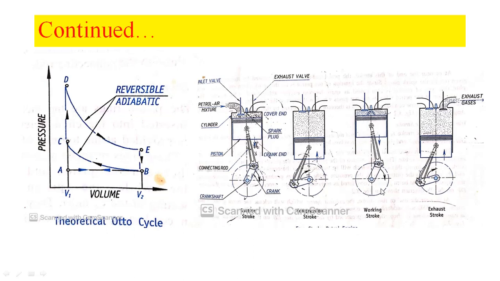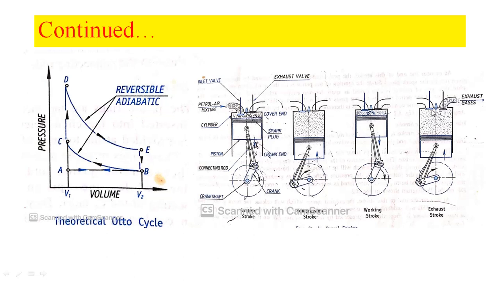At the end of this stroke, the inlet valve is closed and the exhaust valve is opened. Due to that, high pressure gases will be released through this exhaust valve. Here the line D2E indicates the representation of the working stroke. When the piston travels from cover end to crank end, the pressure goes on reducing, and that has been shown in this curve D2E.